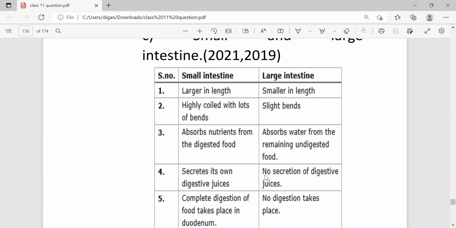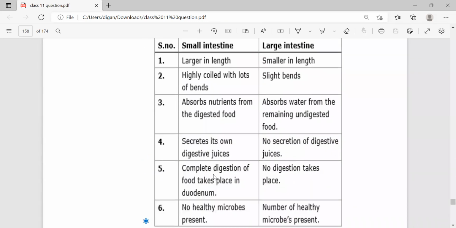Then small and large intestine. Next differentiation. The small intestine is large in length, whereas the large intestine is smaller in length, highly coiled with lots of bands. This is slightly bent. Small intestine absorbs the nutrients from the digested food, whereas the large intestine absorbs the water from the remaining undigested food. The small intestine secretes its own digestive juice, whereas there is no secretion of digestive juice in the large intestine.